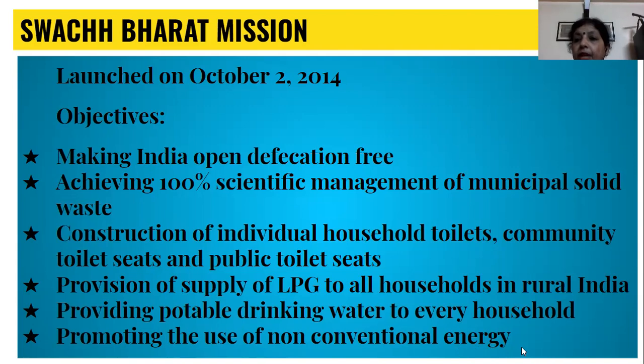Energy produced through solar power and wind power is being promoted, and at many places solar panels have been installed. The government is also providing subsidy for personal installation of solar panels. So through these objectives, the government is trying to improve health conditions, reduce pollution in India, and manage the problem of solid waste.